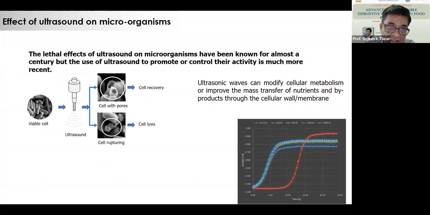Now, here the trick is, when most cells grow, the outer part is fresh and the inner part is solid, like a tree, where the outer wood is soft and the core is harder. Whereas with tumors, the outer shell is very hard and the live cells which have to be killed are in the core. So in order to kill the core of the cell, we have to have pore formation.